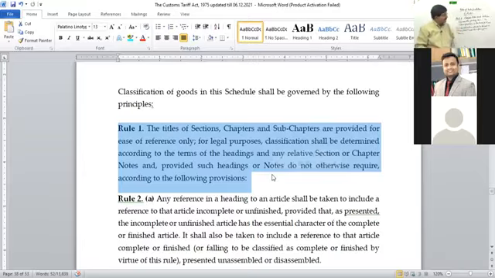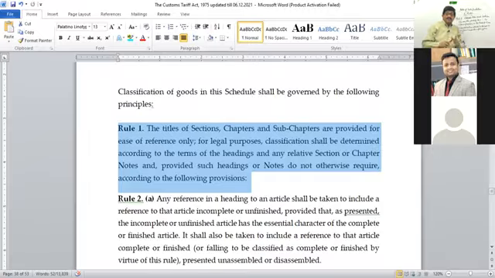What was the title of the chapter? Chapter 72. Iron and steel. So everything which is manufactured with iron or steel will not come under chapter number 72, because you've already seen the next chapter heading also, 73. What is the heading of chapter number 73? Articles of iron and steel.